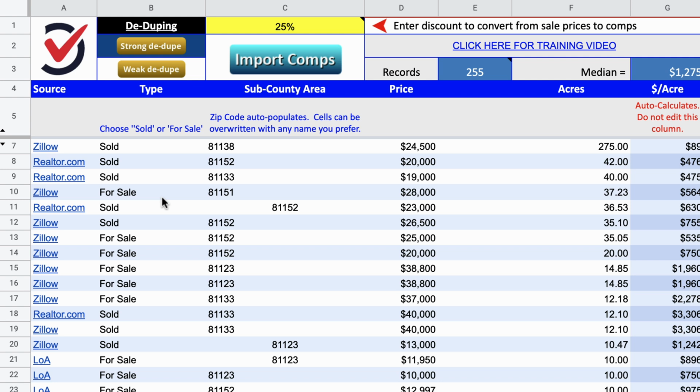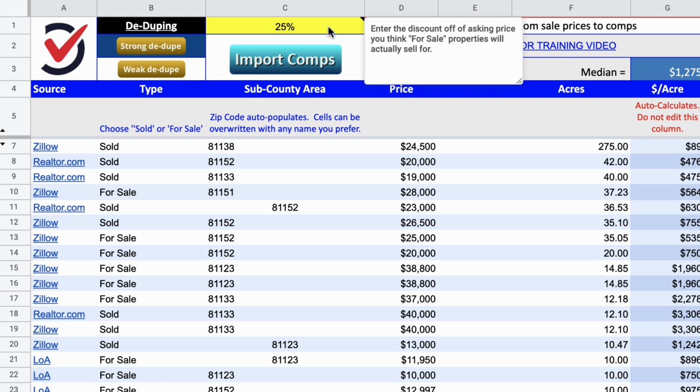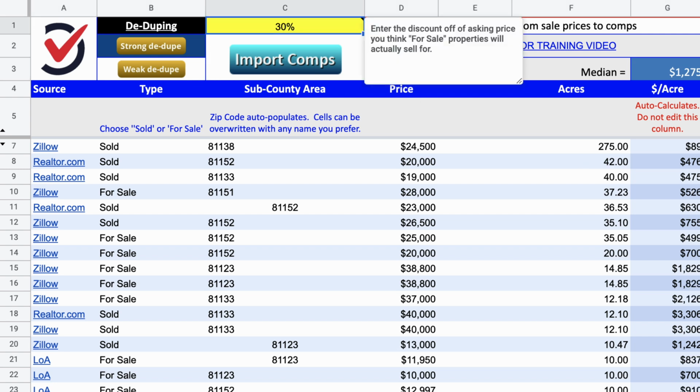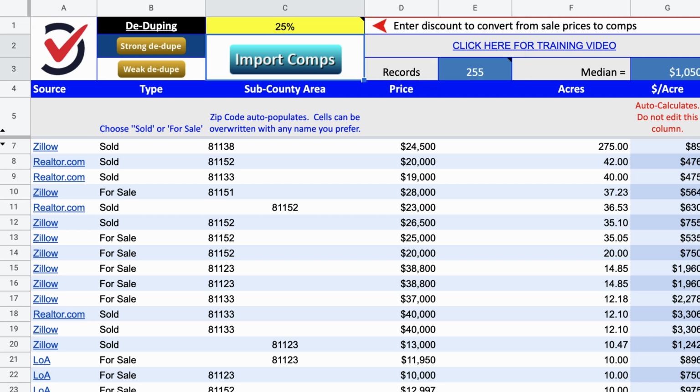We don't necessarily know what that's going to be, and it's hard to say consistently what that will end up being, but we can acknowledge that more often than not, it's probably not going to go for that full asking price. So whatever kind of discount you want to apply to all of those for sale listings, you could do that here. You could do 25%, you could do 30%, you could do 50%. It's up to you. It kind of depends on the market and how well you know it and what tends to be typical for that area. But 25% without knowing anything else, that's probably a decent starting point.